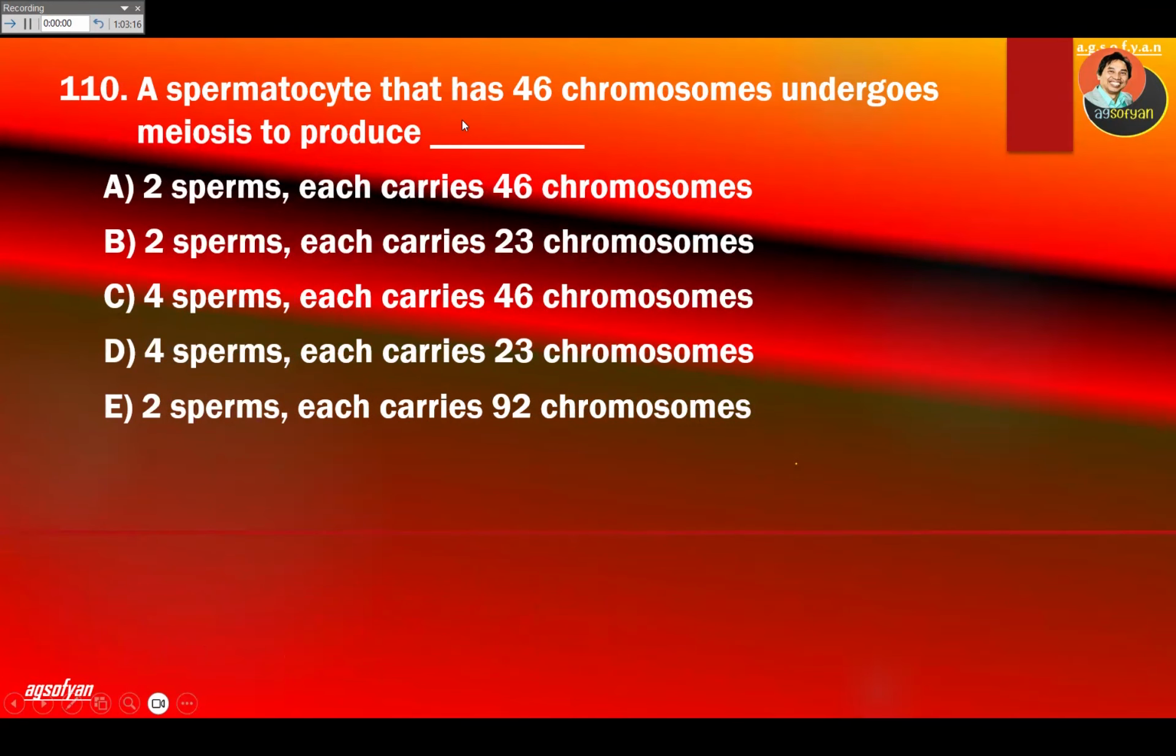A spermatocyte that has 46 chromosomes undergoes meiosis to produce. Remember, the meiosis process will produce 4 cells. The final product will be 4 cells. Each cell will carry only half of the parent cell. So if the parent cell is 46, then the 4 cells will each carry 23 chromosomes. So look for that 4 cells. 4 sperm carry 46, incorrect. Should carry 23. 4 cells, each carry 23. So D is the correct answer.